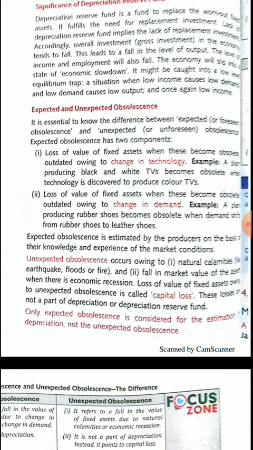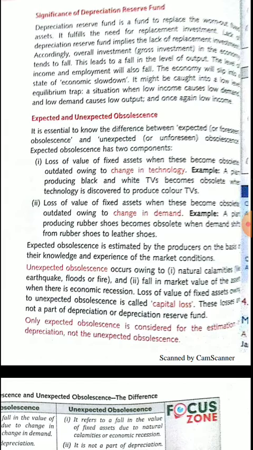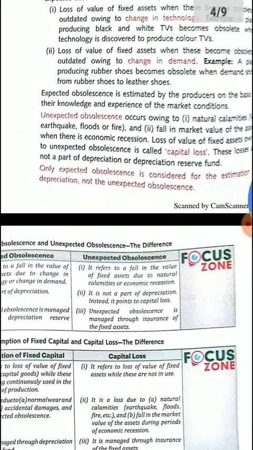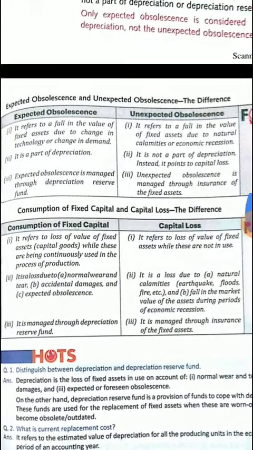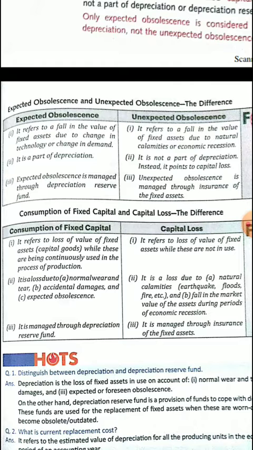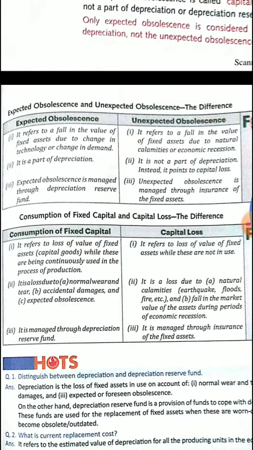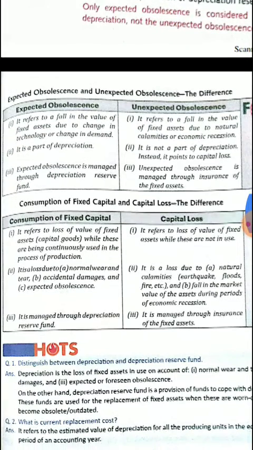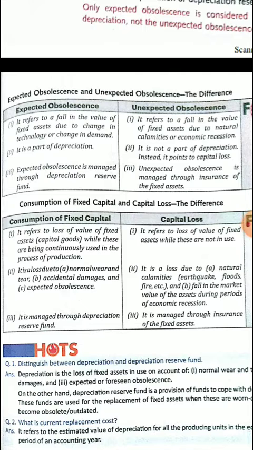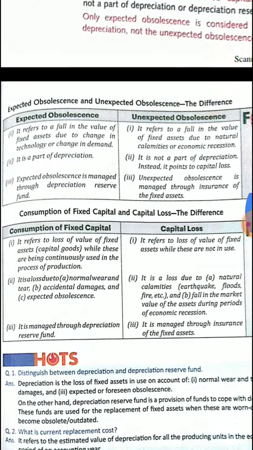And again, there is also the concept of unexpected obsolescence. Okay, for the sake of understanding, let me turn this slide. Yes, from this first dialog box you can easily understand the difference between expected obsolescence and unexpected obsolescence. Unexpected obsolescence means an unexpected loss of a fixed asset which is not due to normal use of that asset; it is due to natural calamity, theft, fire. These are all unexpected events, and there is no separate fund to cover these losses. So these are the unexpected losses.